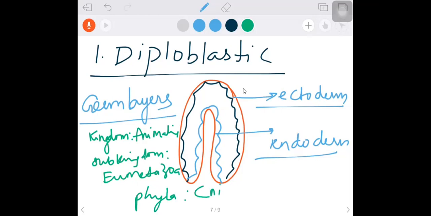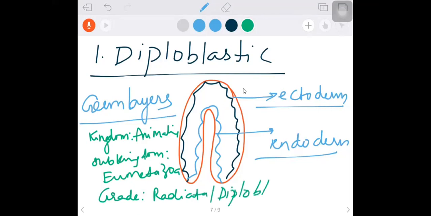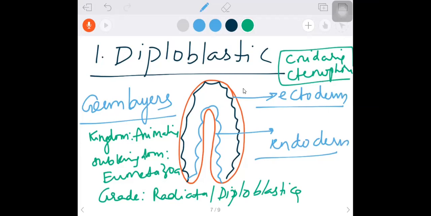We can write grade even, isn't it? Grade Radiata. We learned grade Radiata is also called diploblastica, because of the radial symmetry. Now we are going to say it as diploblastica: two germ layers are present. So the question of phyla came into your mind. Tomorrow I'll ask all those questions. Phyla, Cnidaria and Ctenophora. I am adjusting the space on the screen.